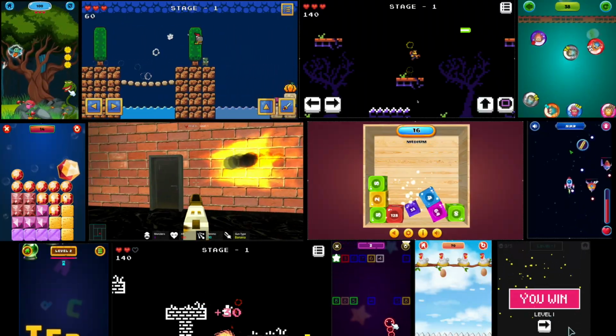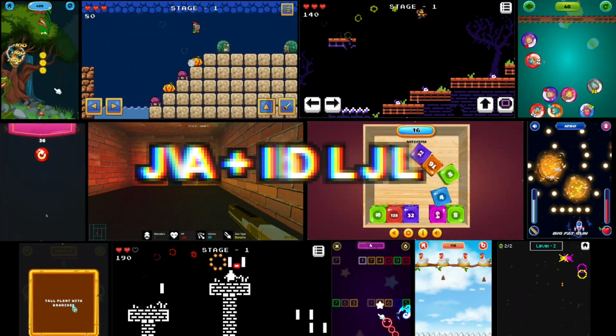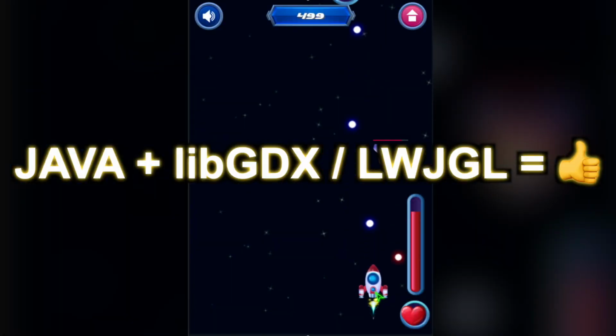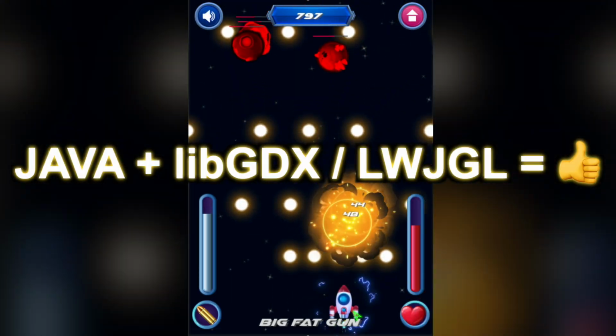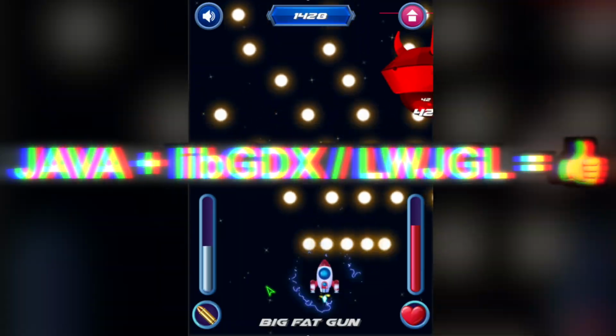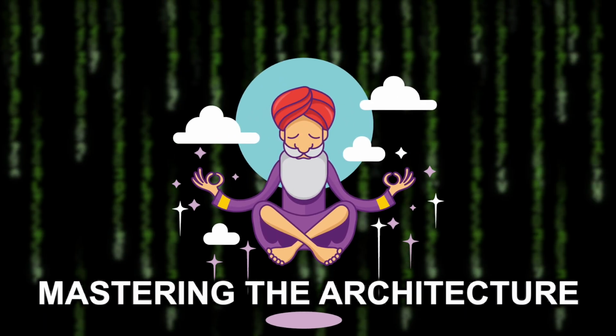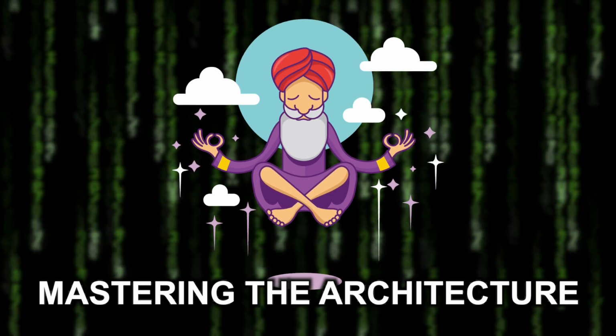In fact, many indie studios and developers have used Java with libGDX or LWJGL library to create mega successful titles, including Slay the Spire or Minecraft. The point is to understand and master a framework's architecture so you can develop any type of game that you want.